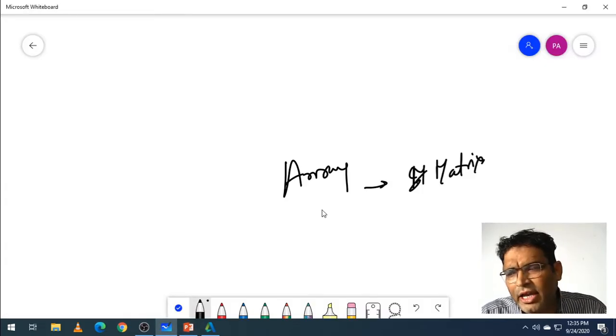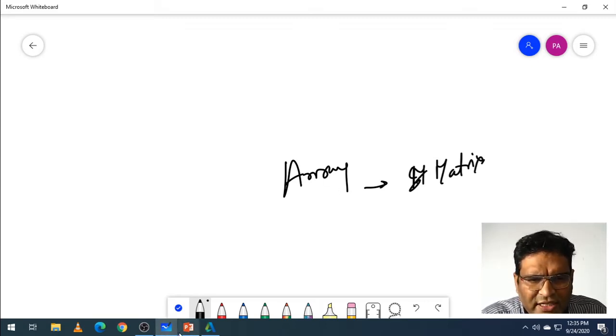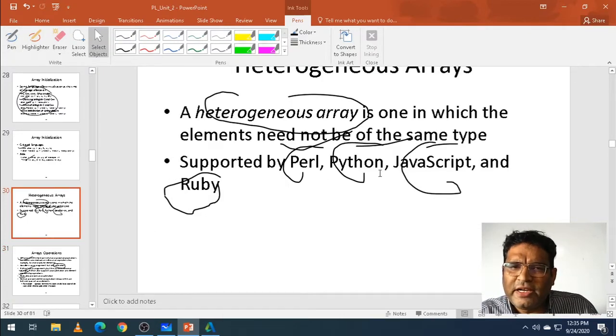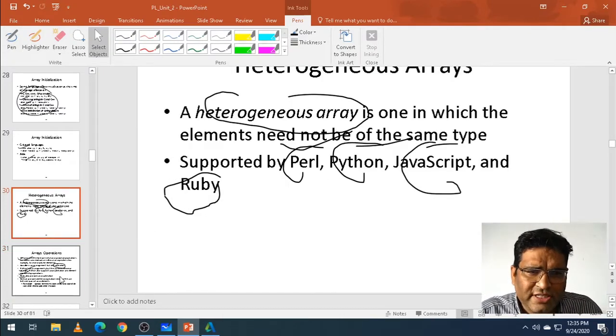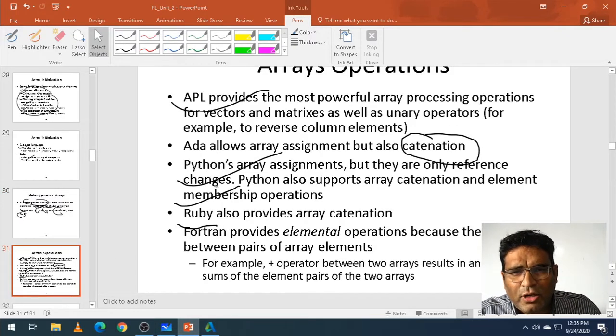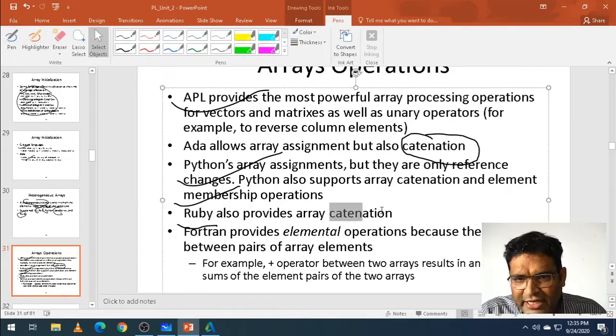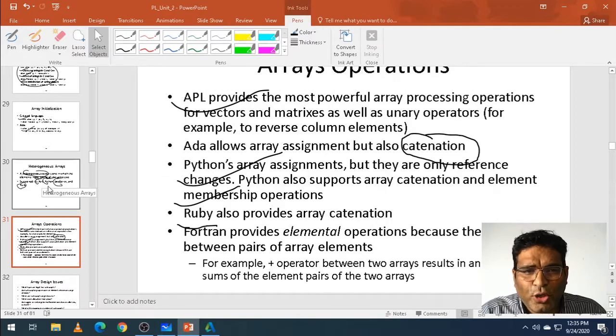In our previous slide, some languages like Perl, Python and JavaScript also go for heterogeneous arrays. So Python can have reference changes. Yes, it can have references, but it also supports arrays. Ruby also provides array catenation. These are the operations which go on arrays.